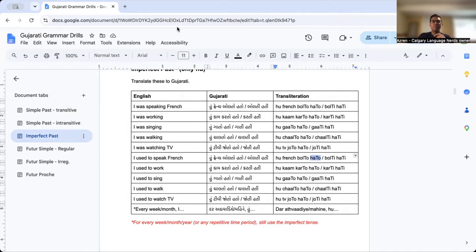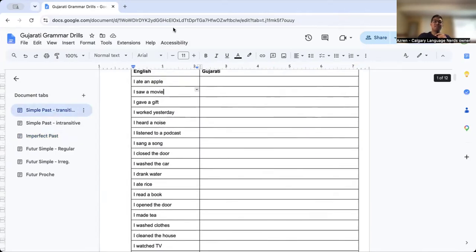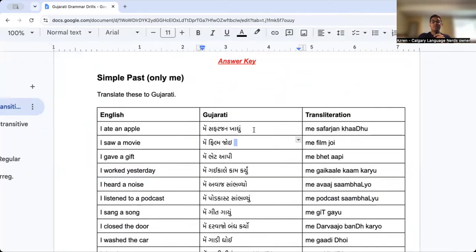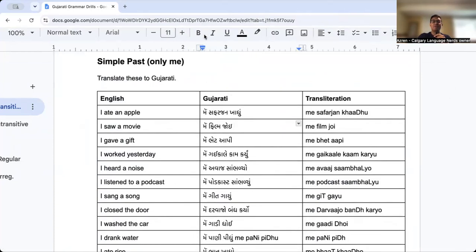And then one last advanced optional thing, which honestly, I could even have put right in the beginning of the video. Even yesterday, I could have said this. In our simple past tense, if you wanted to, you're welcome to add hatu, hato, hata into these sentences. So, like, I ate an apple, you could say me safarjan khadu hatu. I saw a movie, I gave a gift, I worked yesterday, I heard a noise, right? I listened to a podcast. And that is pretty much the same meaning.